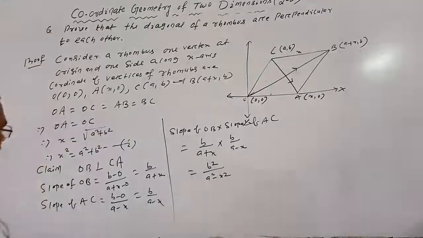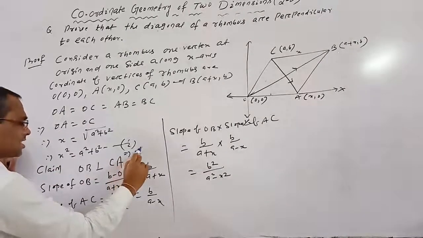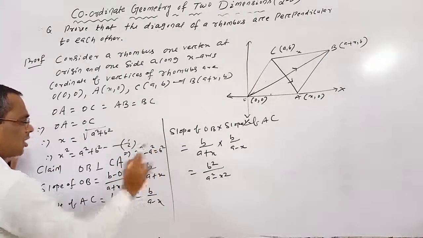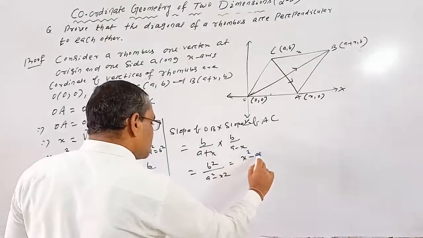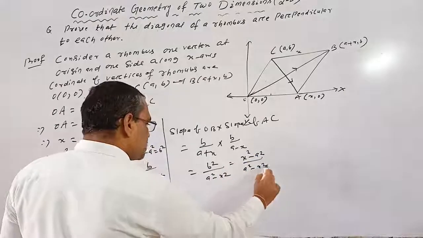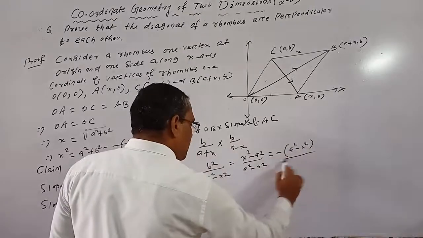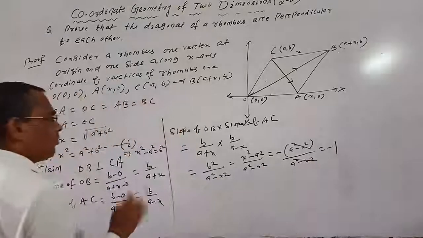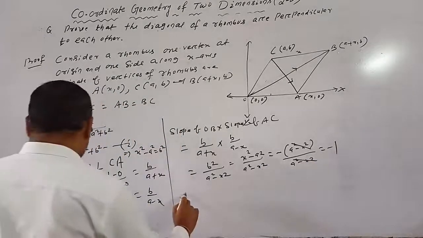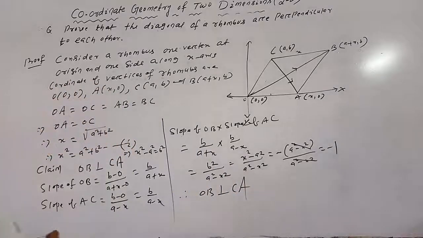But in equation 1 we have x squared equals a squared plus b squared, that implies x squared minus a squared equals b squared. So b squared equals x squared minus a squared. Taking it common in the numerator, we get a squared minus x squared by a squared minus x squared, which equals minus 1. So the slope of OB into the slope of AC equals minus 1. Therefore OB is perpendicular to CA. That is, the diagonals of a rhombus are perpendicular to each other.